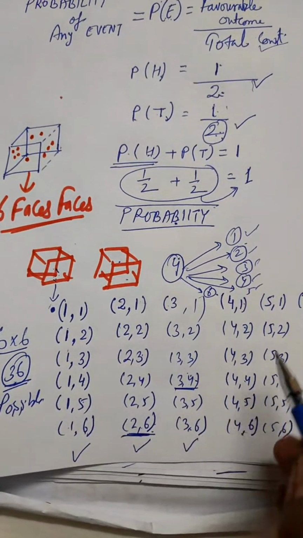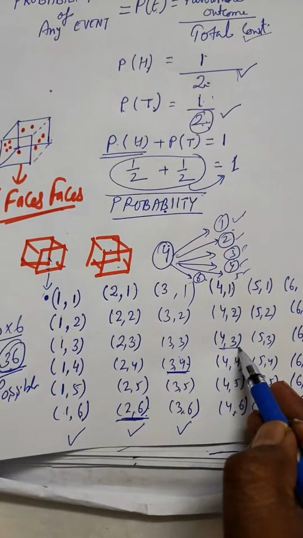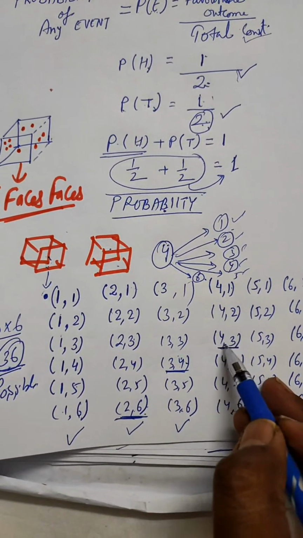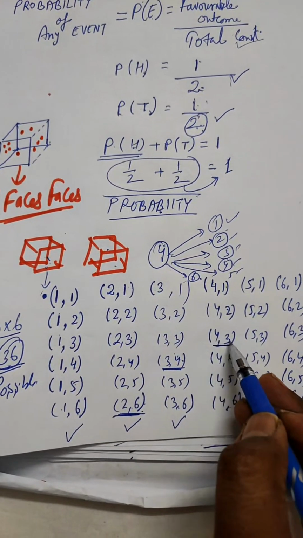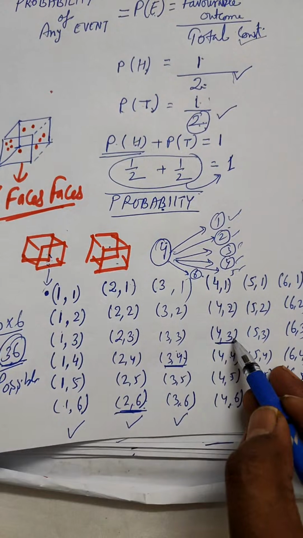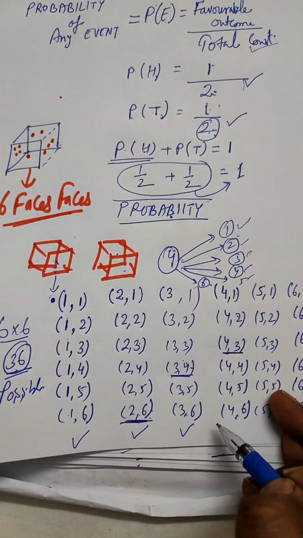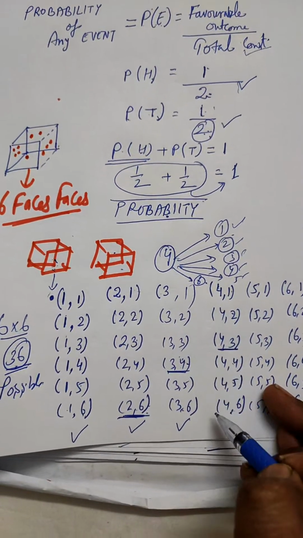So leave it. Go to the fourth row. 4, 1; 4, 2; 4, 3. So 4, 3, 4 into 3, the product of these two numbers is 12. So you can take it, right? So consider it. After that, the numbers below these are greater than 12. So you can leave it, right?